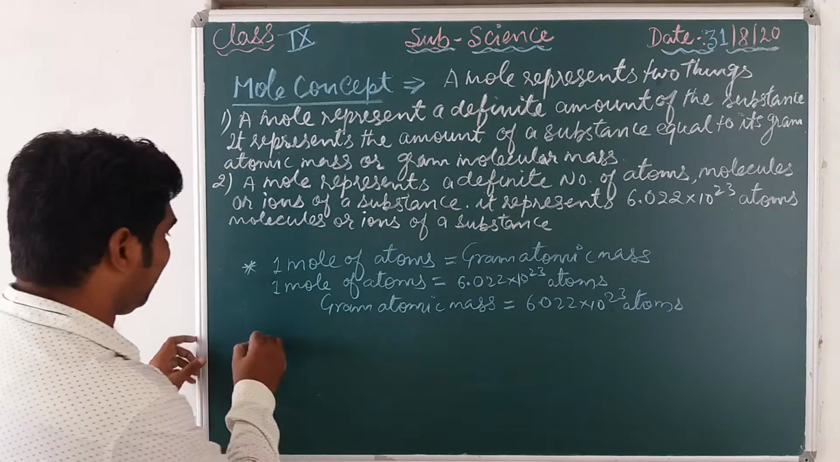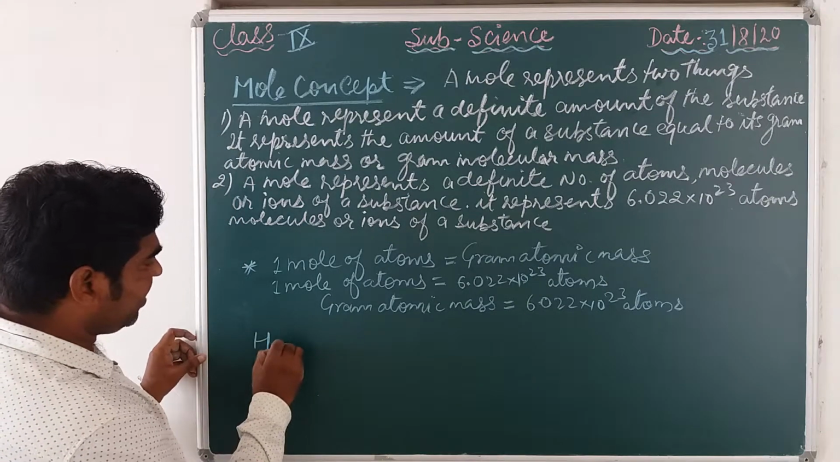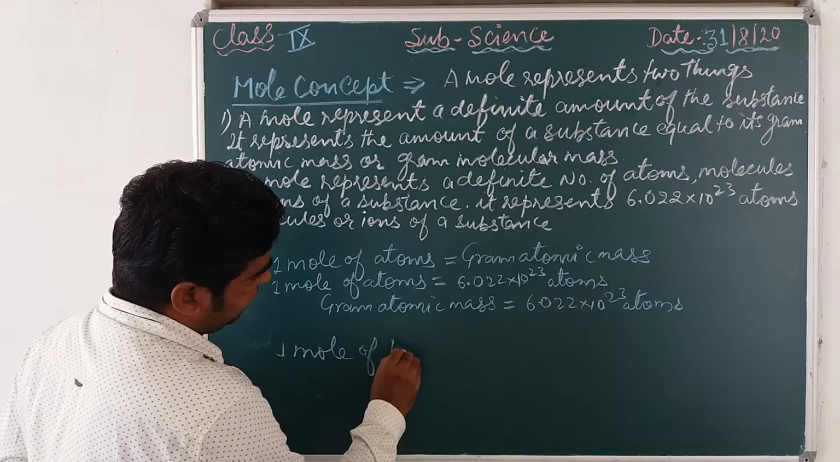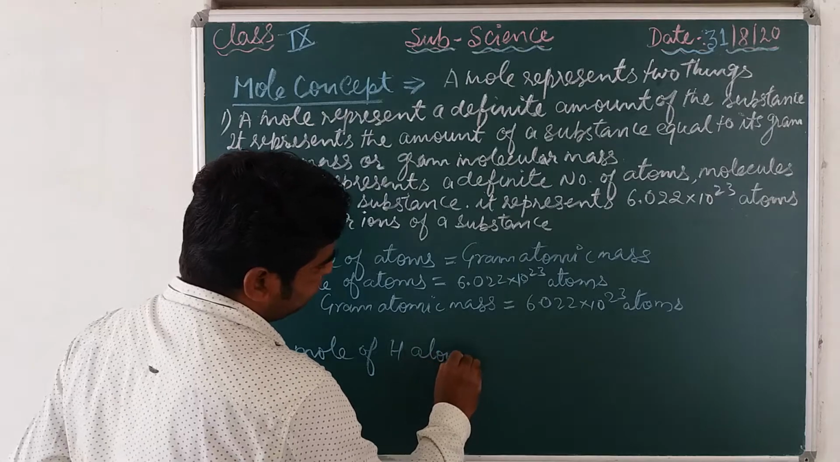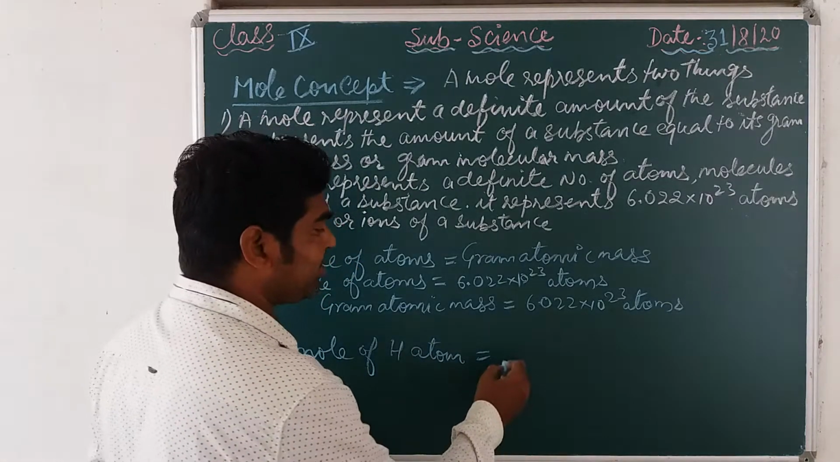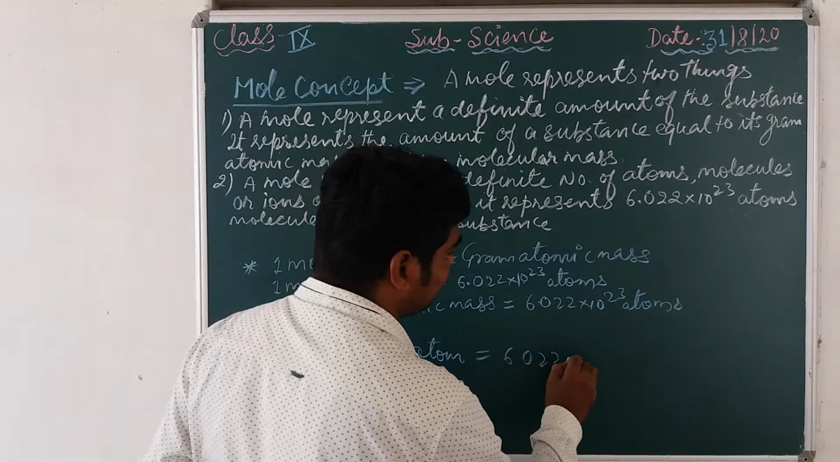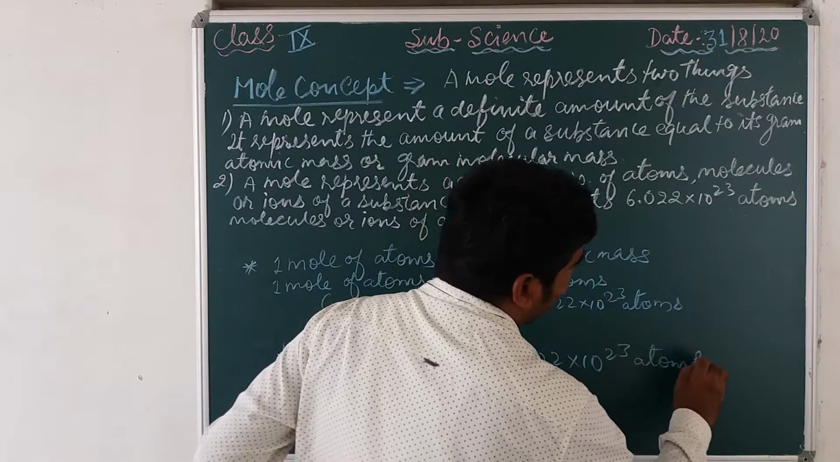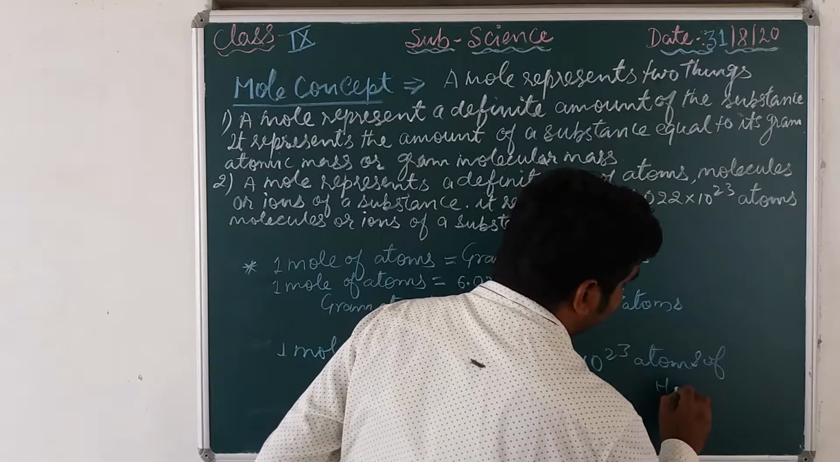फॉर एग्जांपल सपोज आई एम राइटिंग 1 मोल ऑफ hydrogen atom. 1 mole of hydrogen atom means how many numbers of atoms? That is equal to 6.022 into 10 to the power 23 atoms of hydrogen.